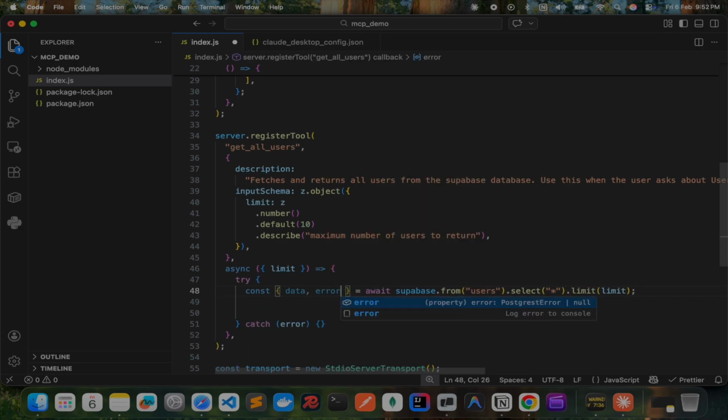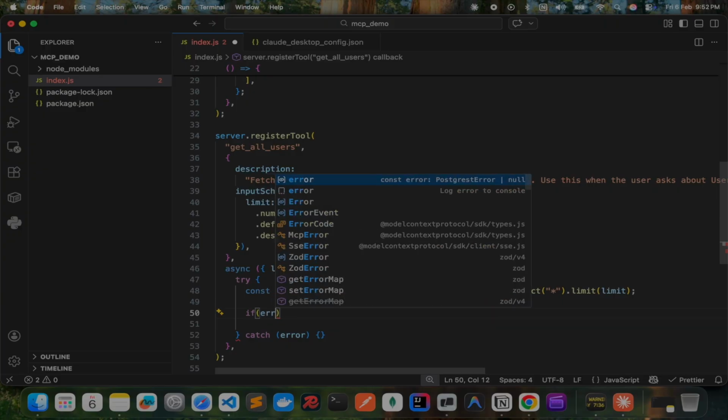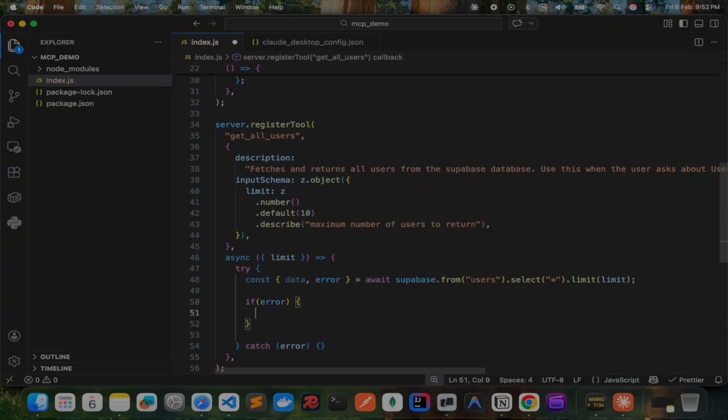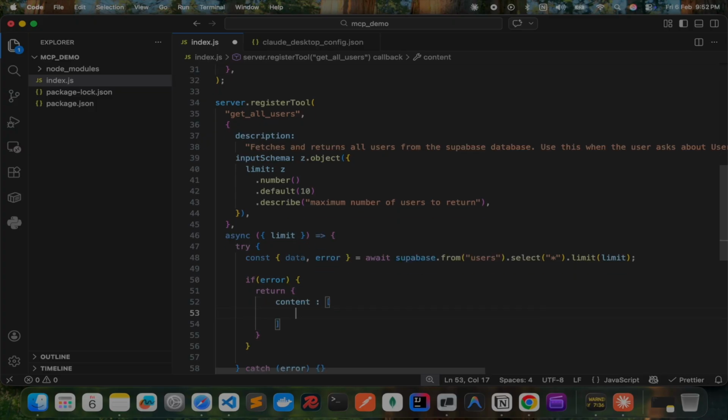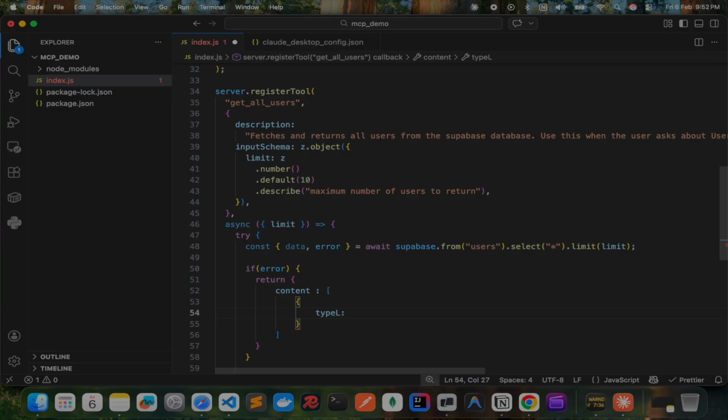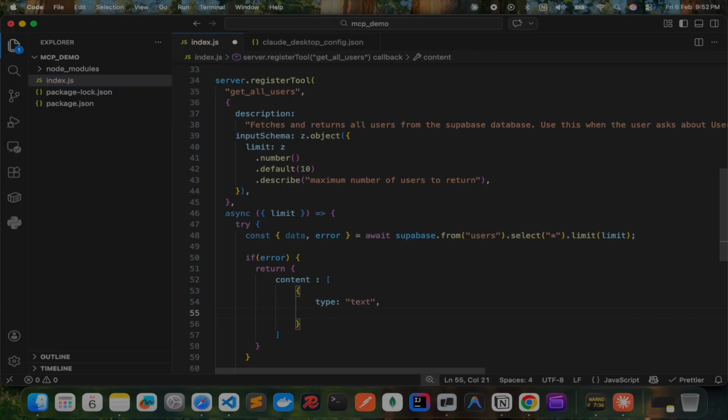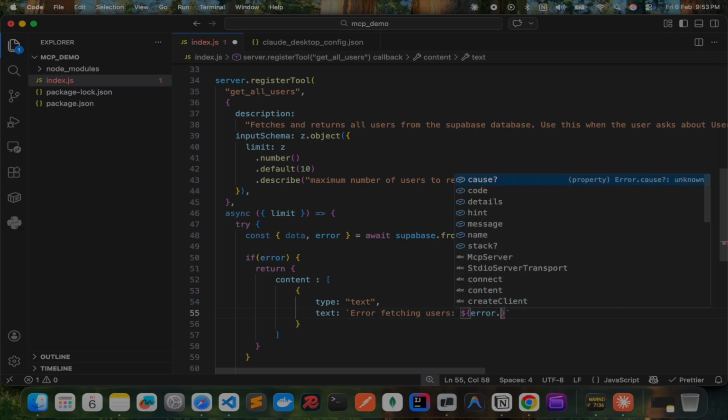All right, and let's also add an error here. So if any error is there, we'll just return content as type as text, and in text, error fetching users, and here we'll add error.message.